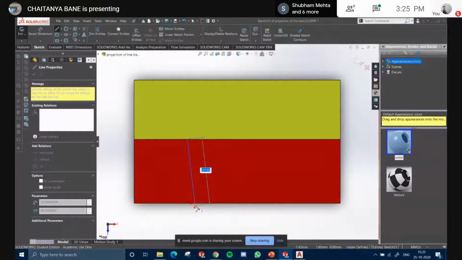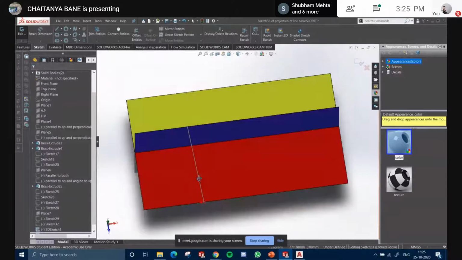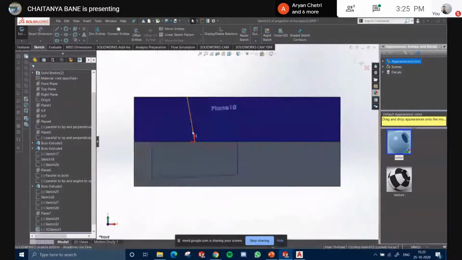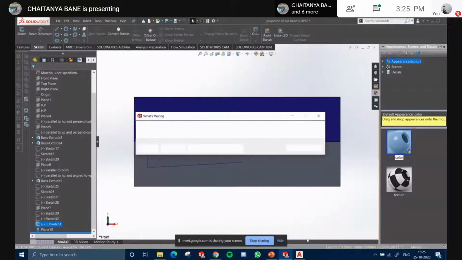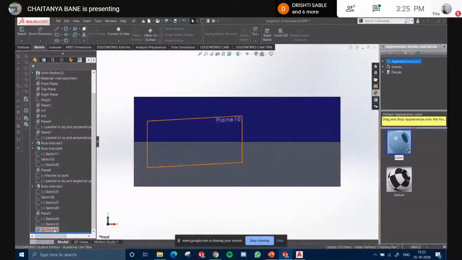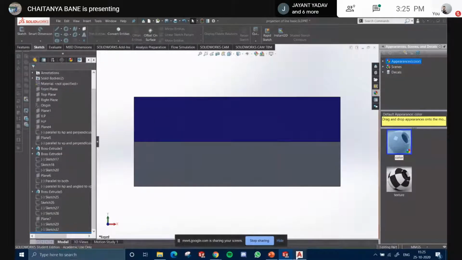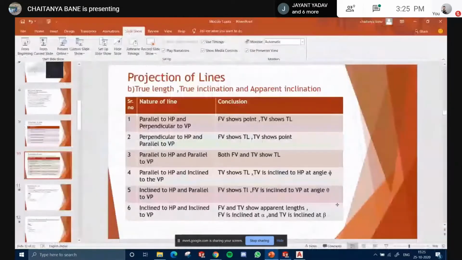More actually, 219. My God. And if I view it in the front view, I will still get less. A line inclined to both will show the true length in none of the views. You will not see the true length in any view. Get it? What you will get is the apparent length.